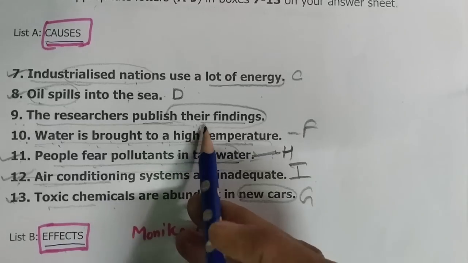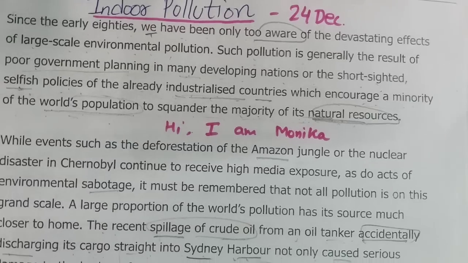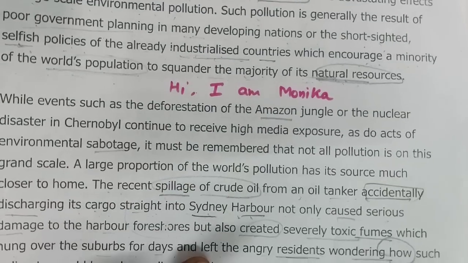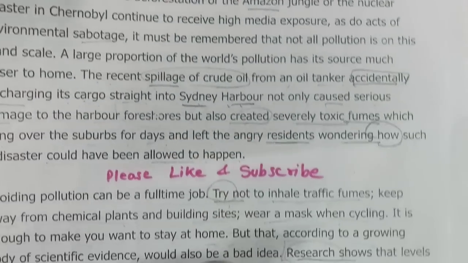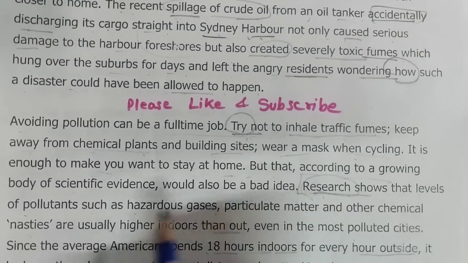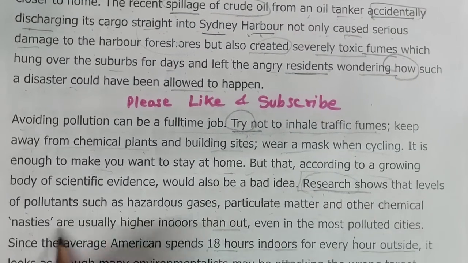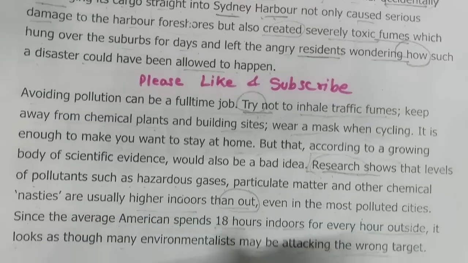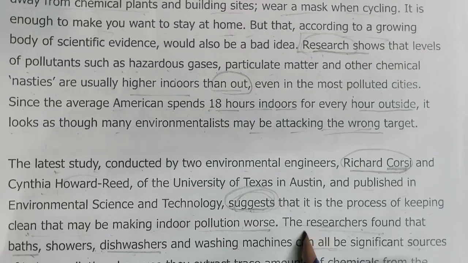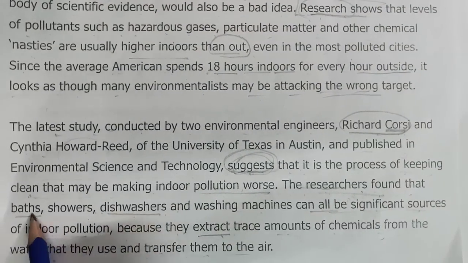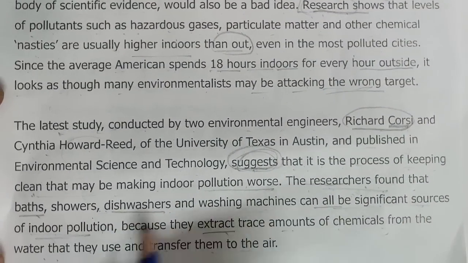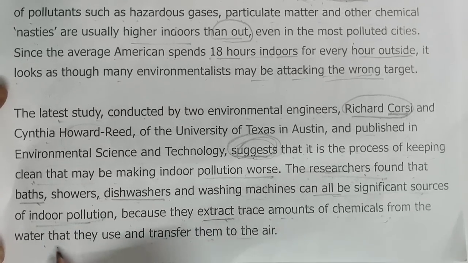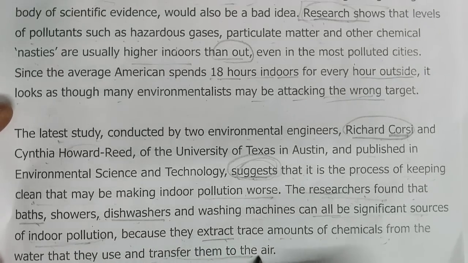Now researchers publish their findings. So let's look at the researchers word. In the first paragraph, not in the second paragraph, in the third paragraph, research shows that levels of pollutants are usually higher indoors than out. Okay, here also they are saying, and here also the researchers found that bath and dishwasher can all be significant sources of indoor pollution because they extract trace amounts of chemicals and transfer them to the air.